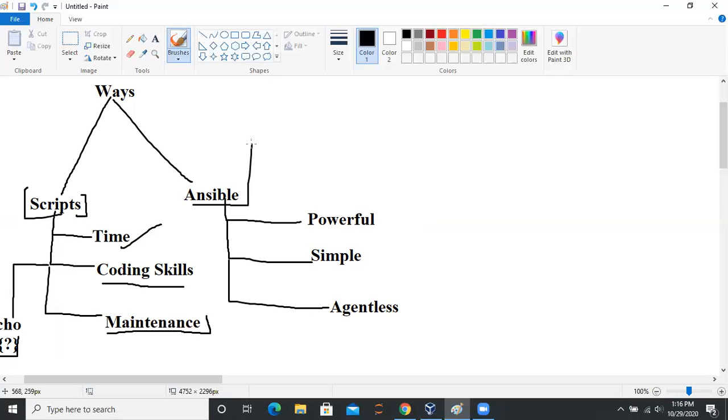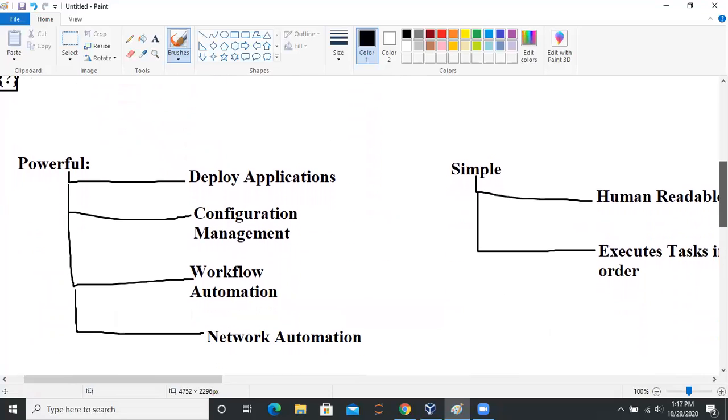Now, Ansible is powerful. Ansible is simple. Ansible is agentless. Now, what is agentless? I'll explain in a bit. First, I'll explain these two particular subtopics: why it is powerful and why it is simple. Before directly jumping to agentless, I'll explain these topics, and I'll explain agentless in a bit. Wait for a minute. Now, powerful.